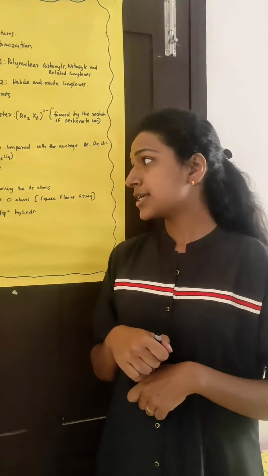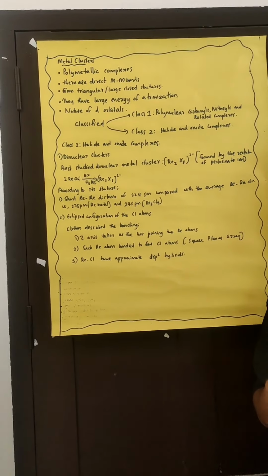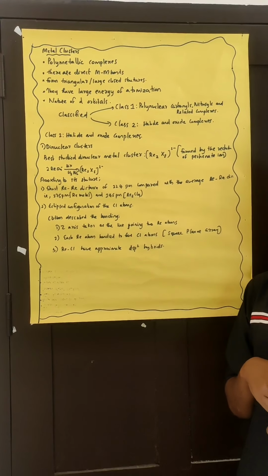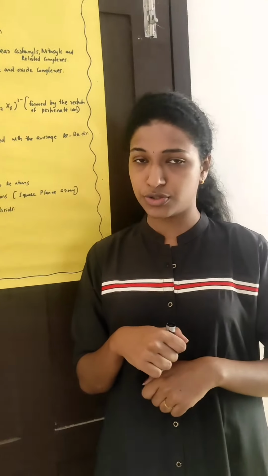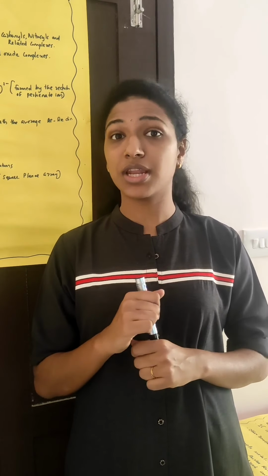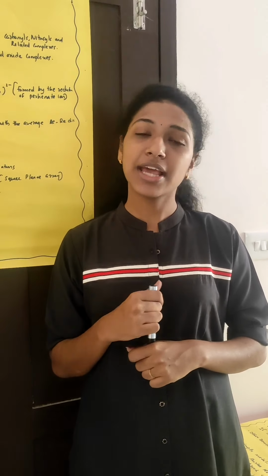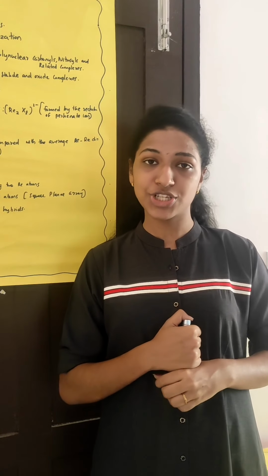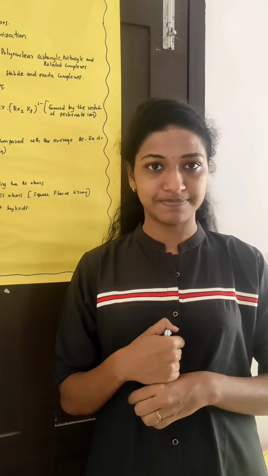The next unexpected feature is the eclipsed configuration of the chlorine atoms. So according to the structure, the first feature is the shorter rhenium distance, and the second feature is the eclipsed configuration of chlorine atoms.